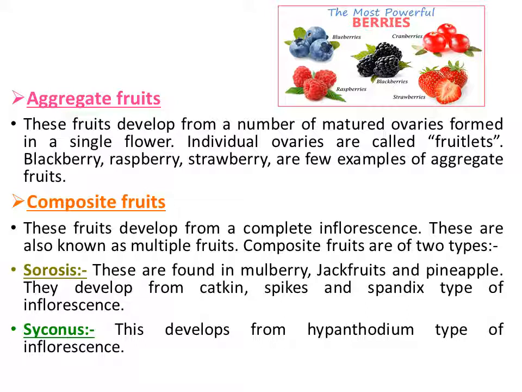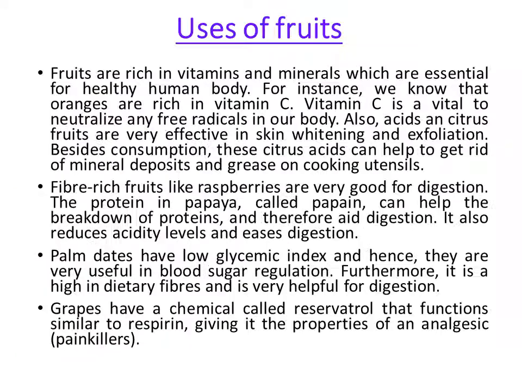Composite fruits. These fruits develop from a complete inflorescence. These are known as multiple fruits. Composite fruits are of two types. Sorosis: these are found in mulberry, jackfruit, and pineapple. They develop from catkin, spike, and spadix type of inflorescence. Second, syconus. This develops from hypanthodium type of inflorescence.